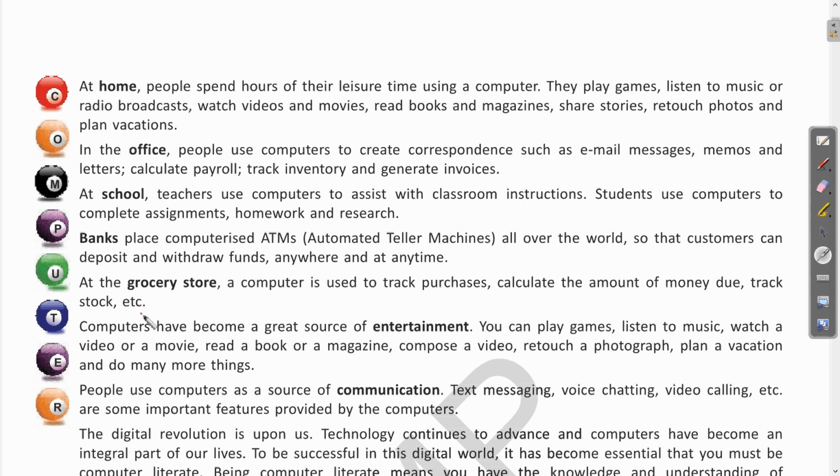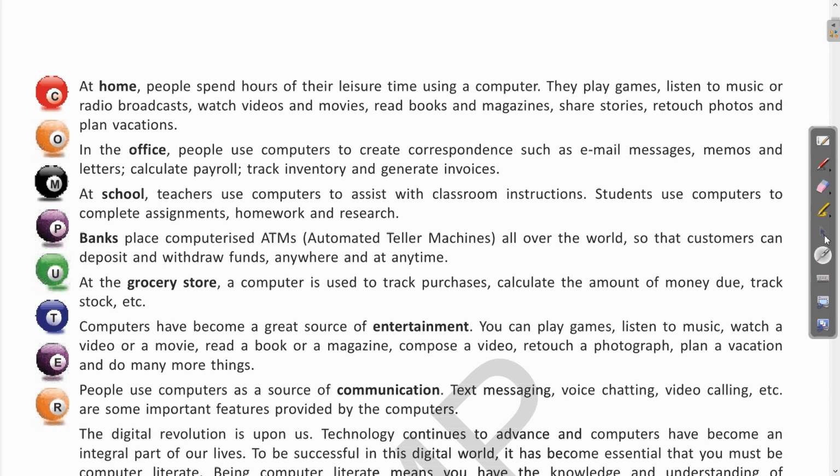Clear? So for different business purposes, whether it is a small shop or a bigger shop, the computers can be used for carrying out different tasks, which makes the work of the shopkeeper as well as the customer very easy to handle.